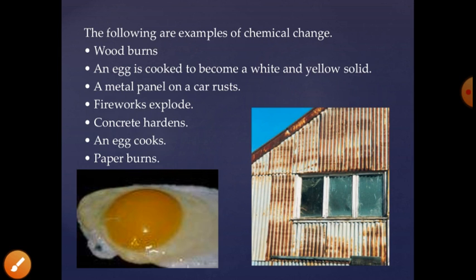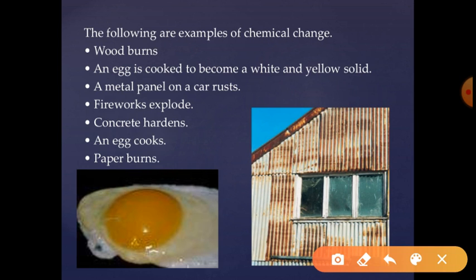Here some examples are listed, like burning of wood, cooking of an egg. Cooking of an egg: we know that when we boil an egg, the liquid part present in the egg gets converted into a solid part. It is due to change in the nature of the protein. The protein present in the liquid part, when it is heated, changes its nature, and due to this the protein gets solidified.